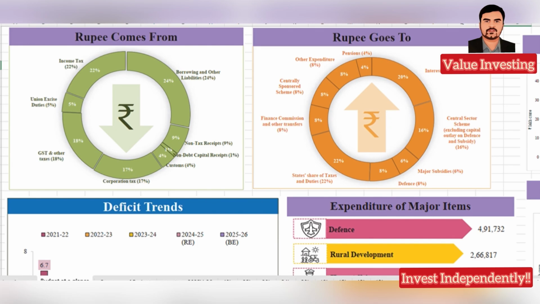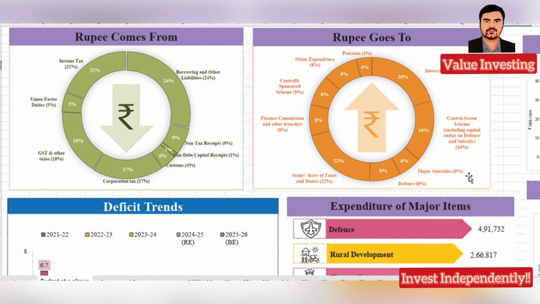And if you see where the rupee goes, this is the expenditure for the government. In that, almost 20% is interest payment itself because of the higher debt. Then 16% is central sector scheme. It is for central sector excluding defense. Defense, if you see, it is 8%. So this is for government employees and all. Central sector scheme, it's 16%, major one.